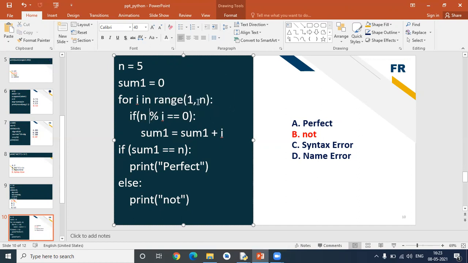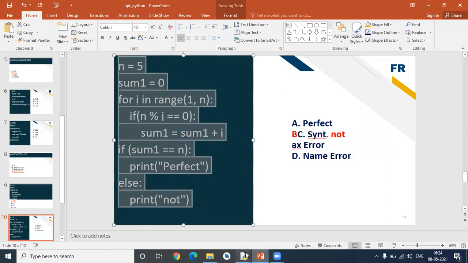So here the range is 1 to 4, meaning first it takes i value as 1, next it goes to 2, next 3, next 4, not including the 5, only up to that. So sum1 equals 0, and 0 equals 5 is not true, so it goes to the else part, and then it displays not. So for that, option B is the right answer. Okay, let me run this program.